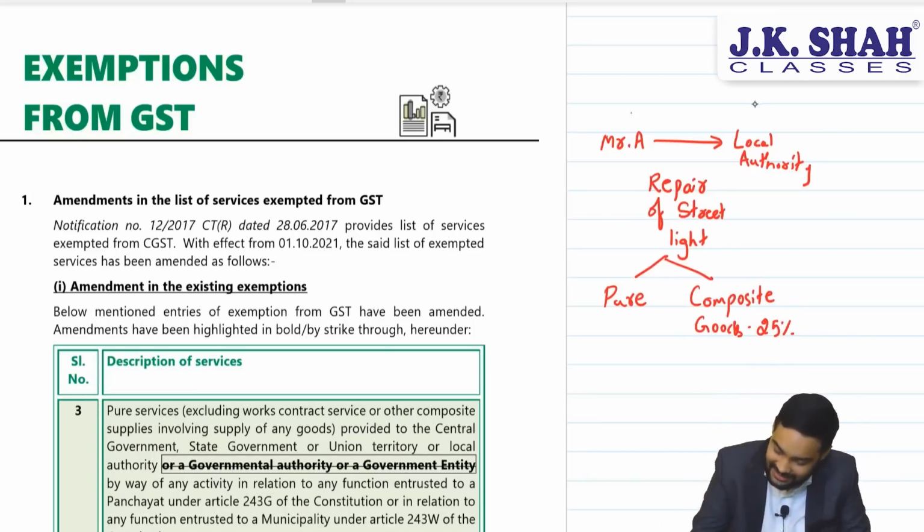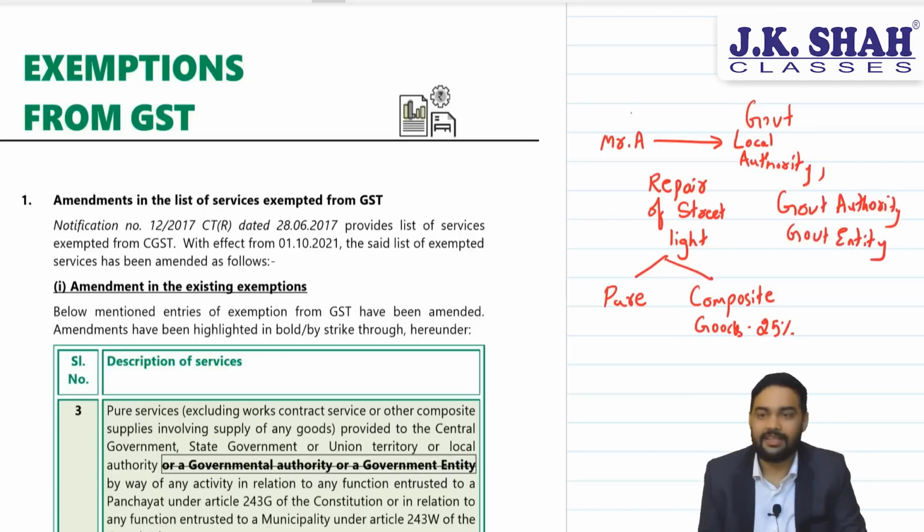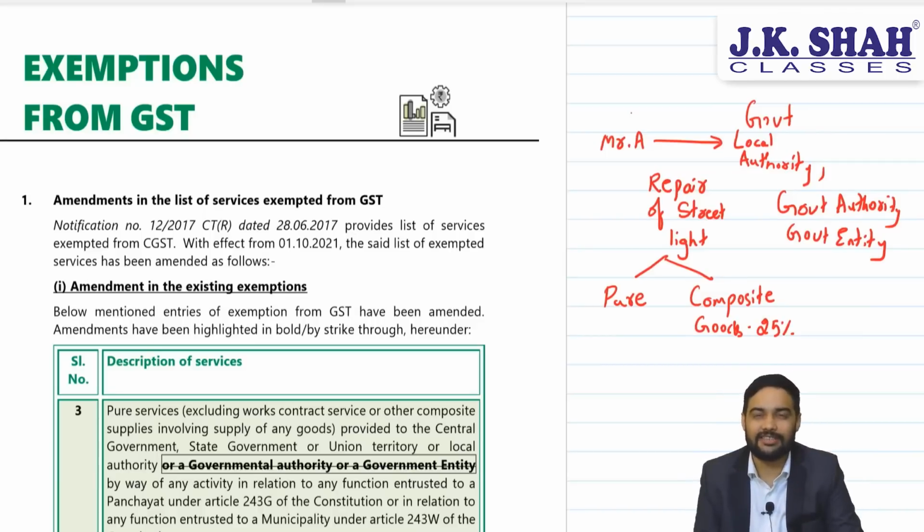What has changed is that government, local authority, government authority and government entity were mentioned. So various government entities were claiming this exemption, and there was a lot of confusion in the entire industry.